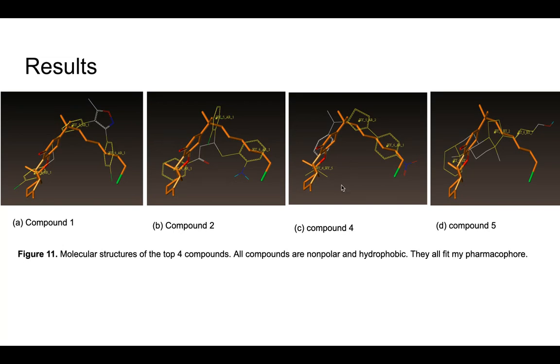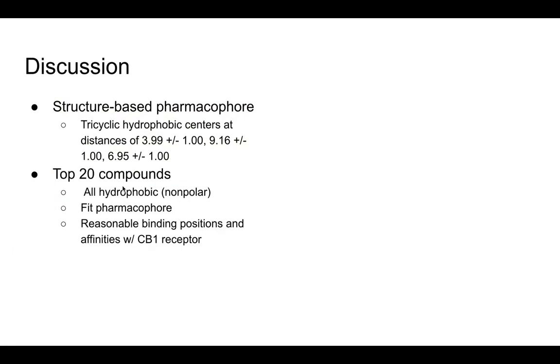The ligand is in orange and my pharmacophore is in yellow. You can see that in these four compounds that I've shown in Figure 11, all the compounds fit my pharmacophore. Using common properties derived from three superimposed crystal CB1 agonist ligand complexes, I developed a pharmacophore with tricyclic hydrophobic centers at specific distances.